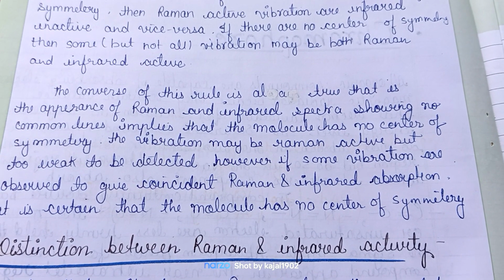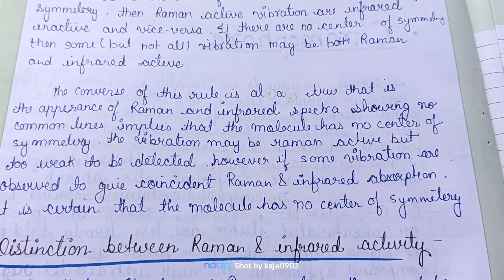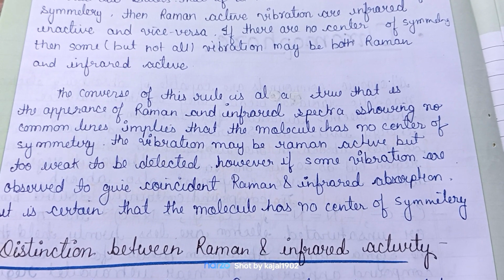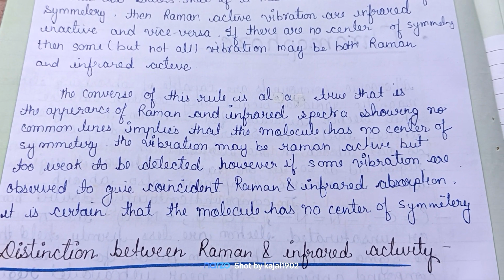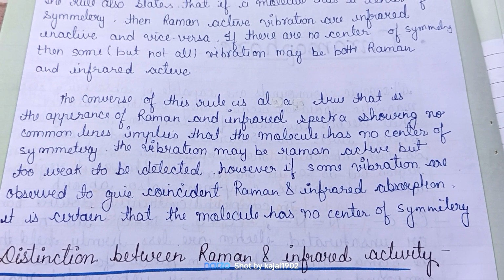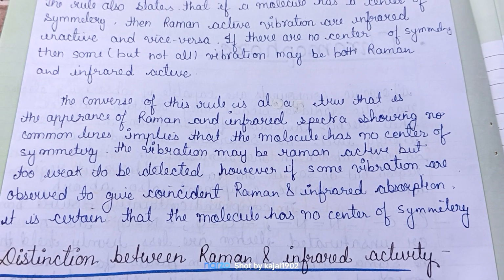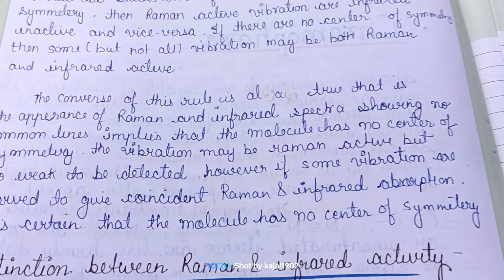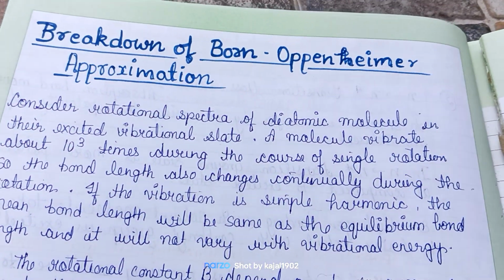If there is no center of symmetry, some vibrations may be both Raman and infrared active. The converse of this rule is true for all: the appearance of the Raman and infrared spectra showing no common lines implies that the molecule has a center of symmetry. The vibration may be Raman active but too weak to detect. However, if some vibrations are observed to give coincident Raman and infrared absorption, it is certain that the molecule has no center of symmetry.